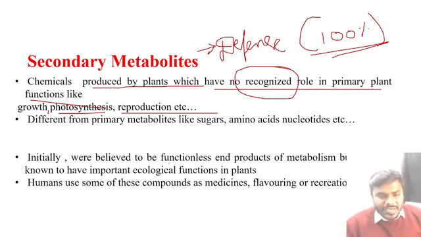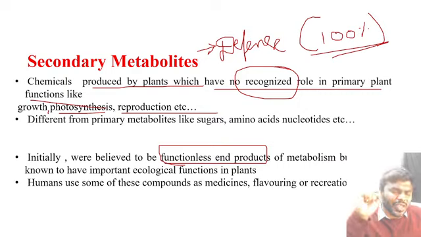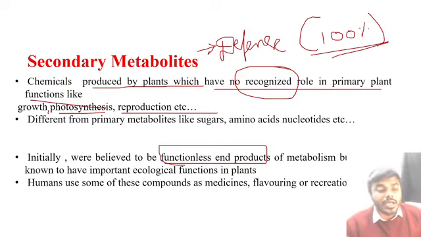What the scientists believed is that they are functionless end products of the metabolism. But later they understood, good morning everyone, later they understood that secondary metabolites are very important in the plant body, which plays a key role in the defense mechanism also. At the same time, they can also play important ecological functions in the plants.